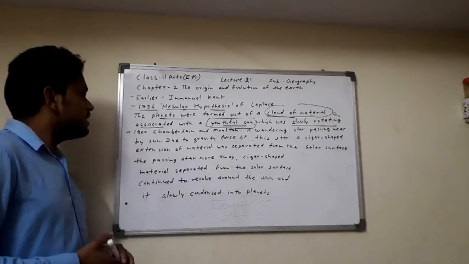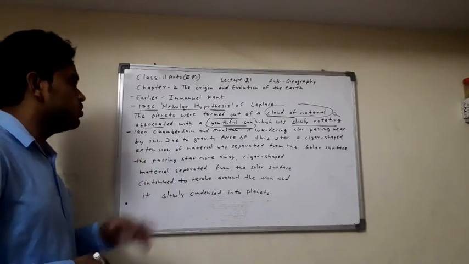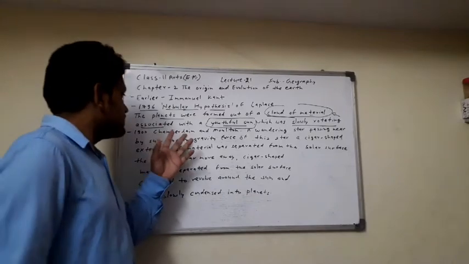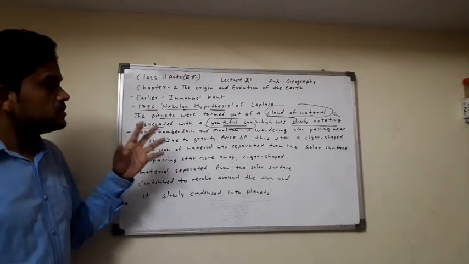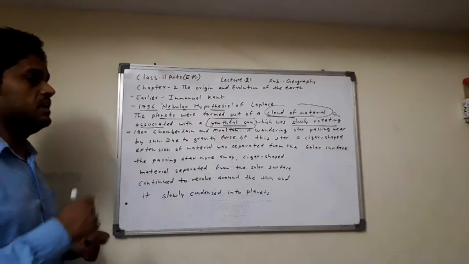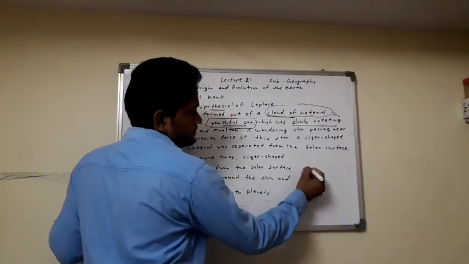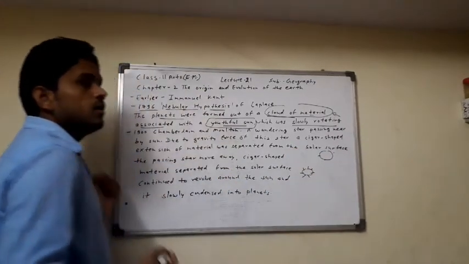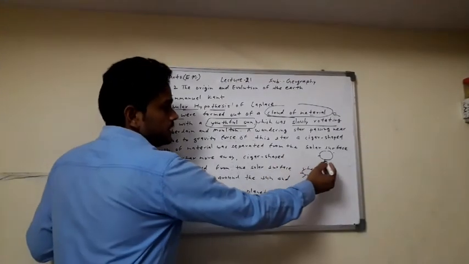And second, in 1900, Chamberlin and Moulton gave the planetesimal hypothesis. Clear? A wandering star passes nearby the sun. Consider this the sun, and another star with more gravity than the sun.